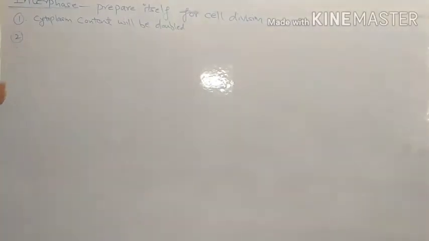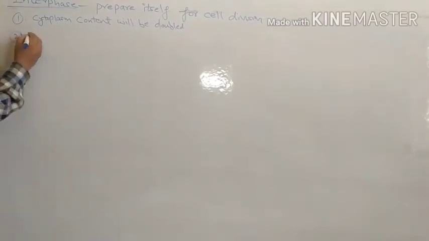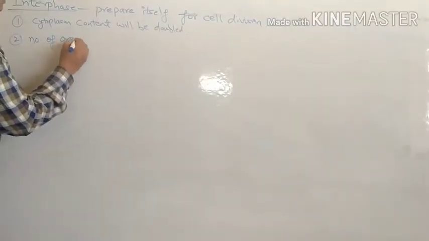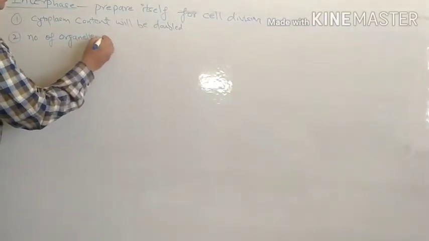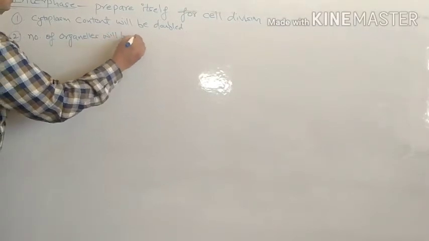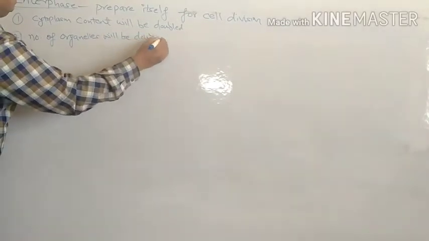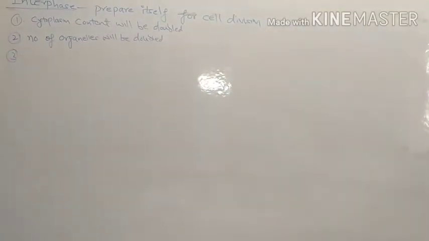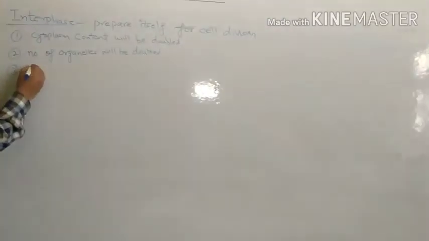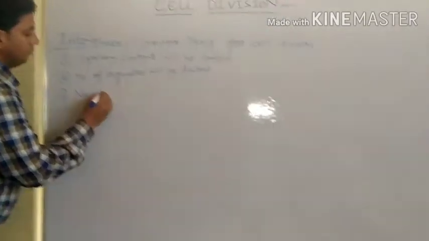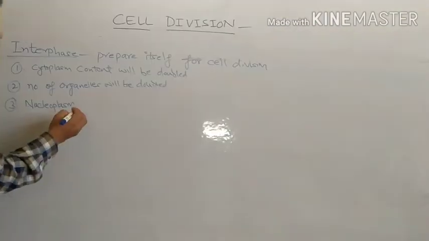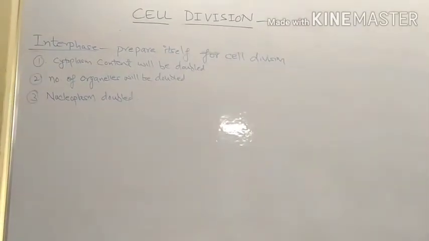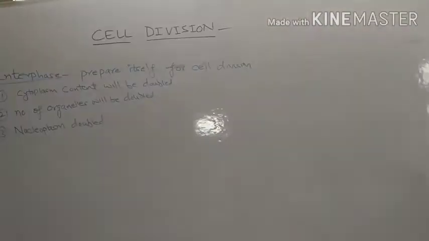Second, the number of organelles will be doubled. Third, the nucleoplasm is also doubled. So in this way, during this time, the cell prepares itself for cell division.